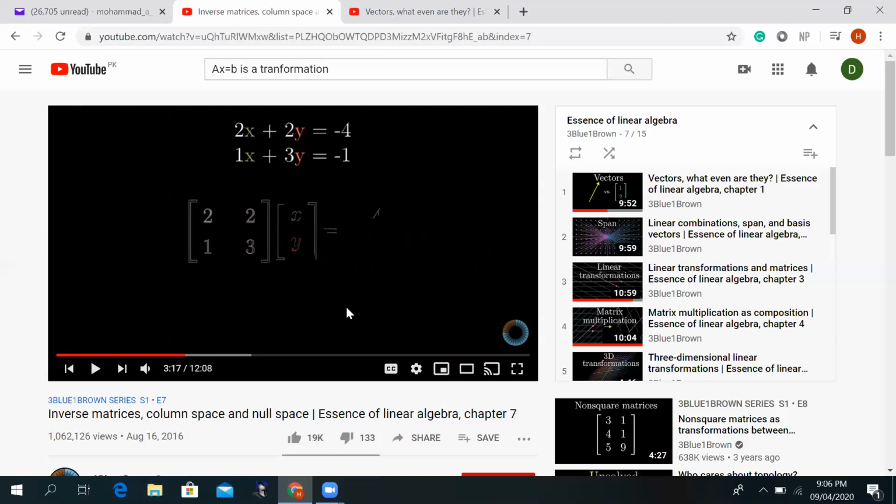But keep in mind, this is a transformation. Your arrows are transformed. There is an arrow which is called x. There is an arrow which is called B or V. And we know B, but we don't know x. To find x, we multiply B with A inverse, which moves it back. It rotates it and it also extends or compresses it, whatever it does. It will bring this B on top of x because of A inverse. And once it becomes on top of it, then it means that you found that x. So you know what the x is. So unknowns are found. And this is the notion behind AX equal to B.